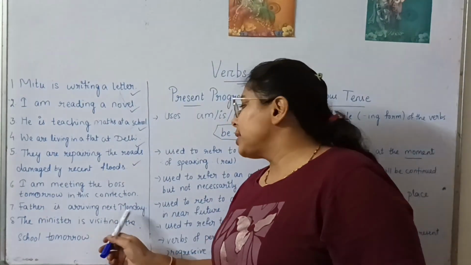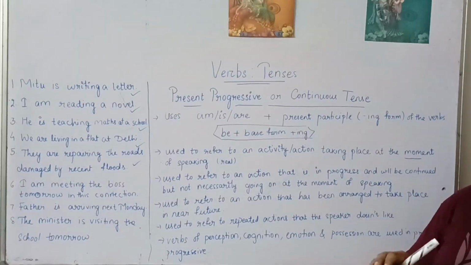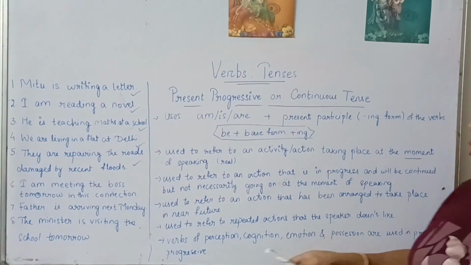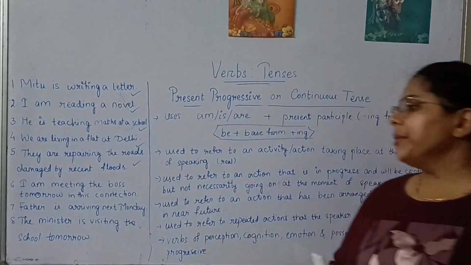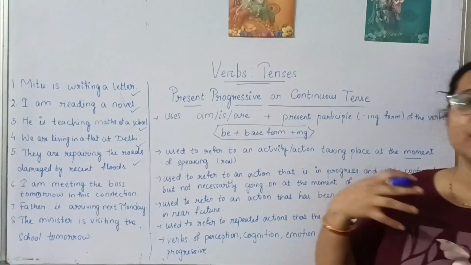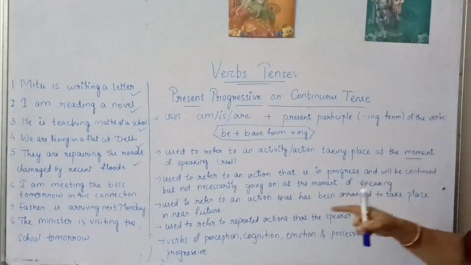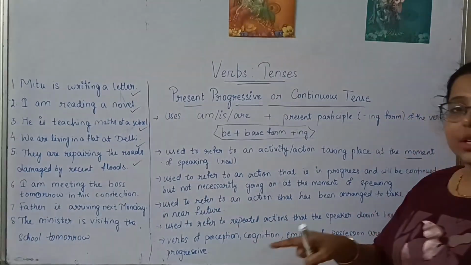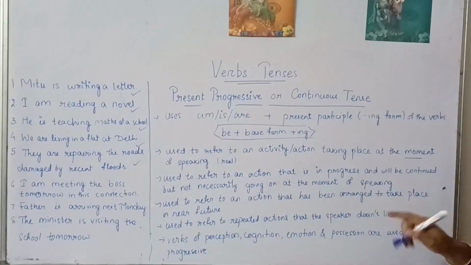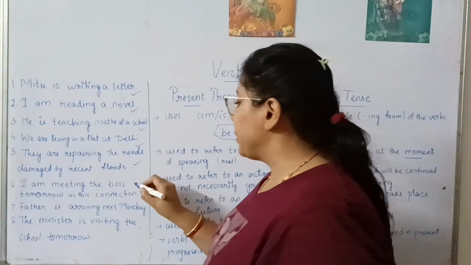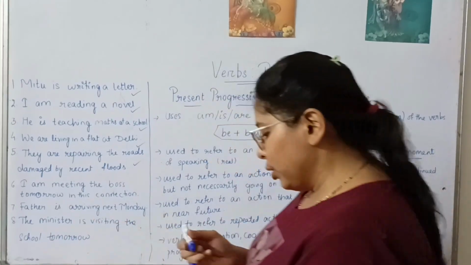Father is arriving next Monday. See, this is also a fixed thing. It has already been scheduled. So next Monday, he will be arriving. Father will be arriving. So father is arriving next Monday. It also tells the action that is in the near future, and it has been arranged to take place. So these two examples. Another one also, the last one.